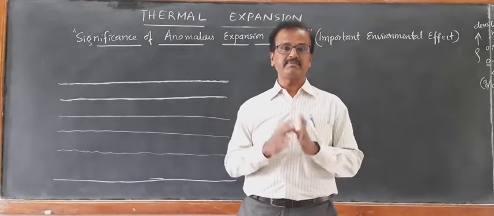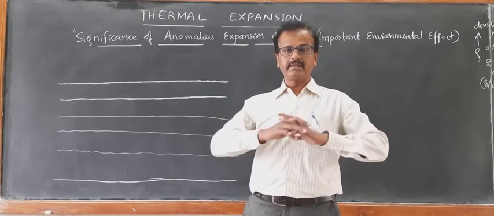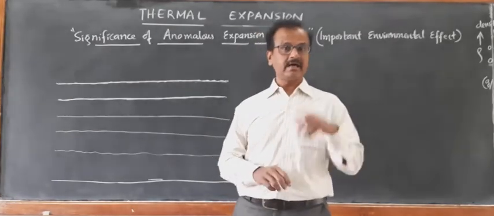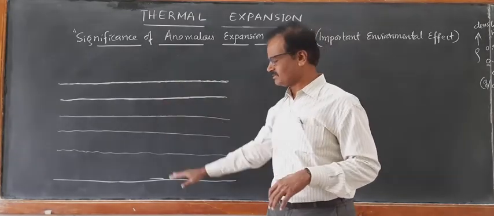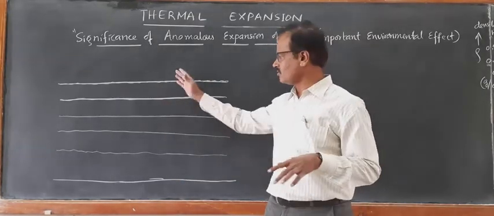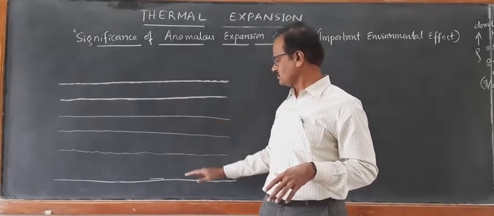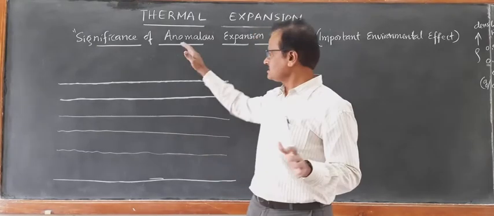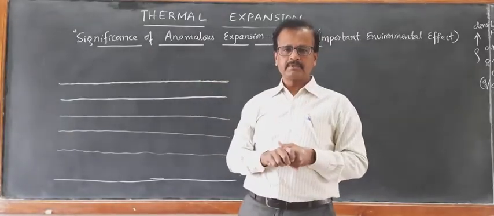In places like the Siachen glacier, everything is completely ice. What happens to the lakes and ponds at such low temperatures is very important. Just for convenience, I have drawn the lake as different layers of water, say 1, 2, 3, 4, 5 layers. So as the temperature of the environment goes on cooling, what happens?